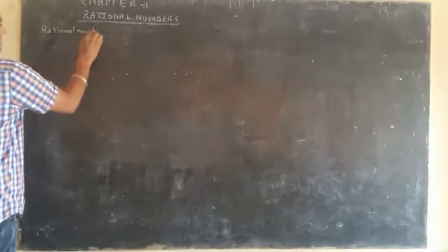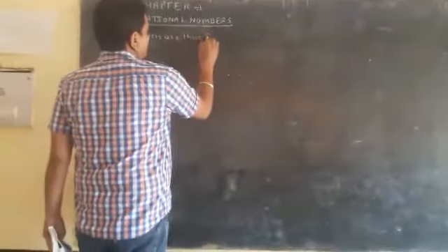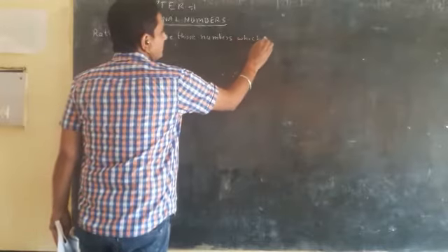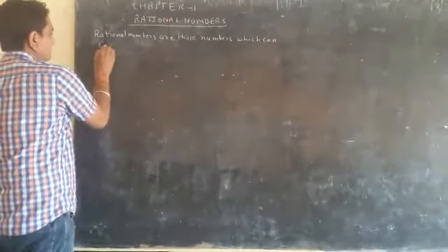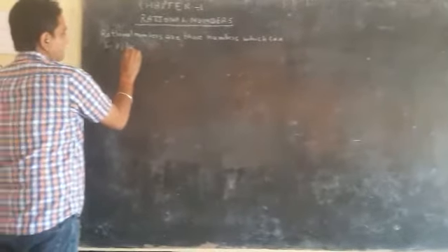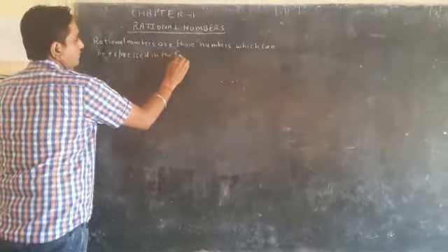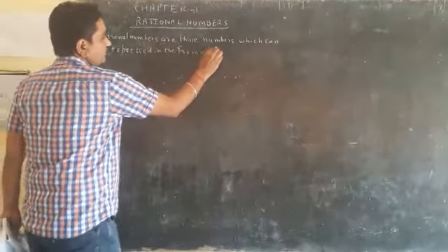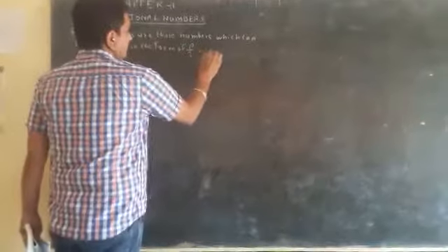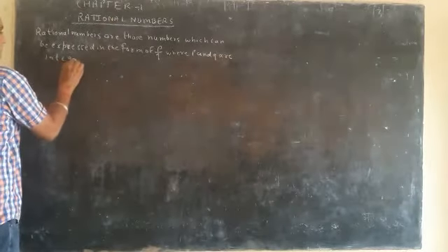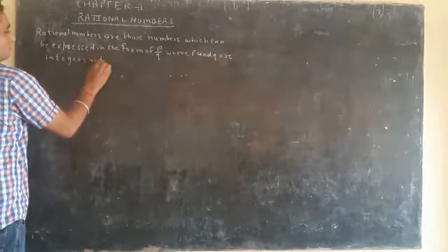Rational numbers are those numbers which can be expressed in the form of P upon Q, where P and Q are integers and Q is not equal to 0.